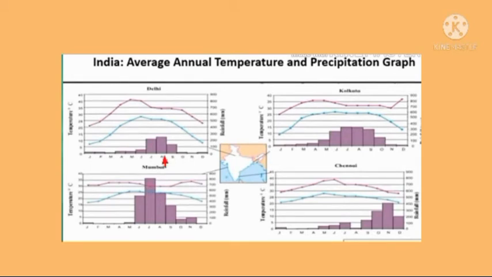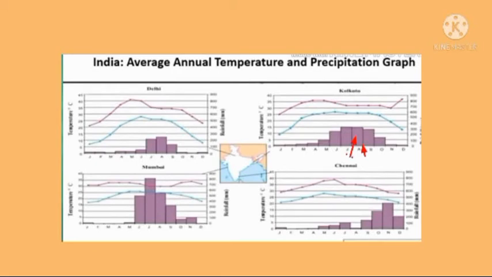And in the graph of Kolkata, we can understand that the maximum temperature is 37 degrees Celsius and the minimum temperature is 9 degrees Celsius. Kolkata receives the maximum rainfall in the months of July and August.